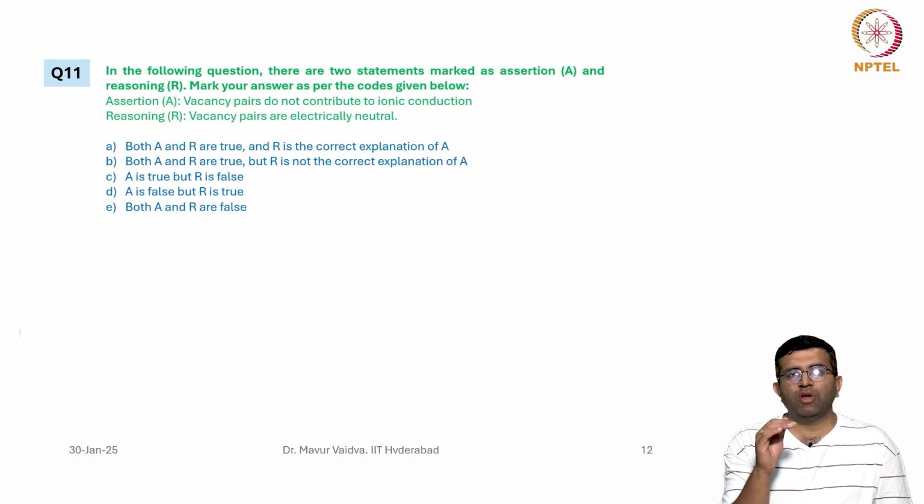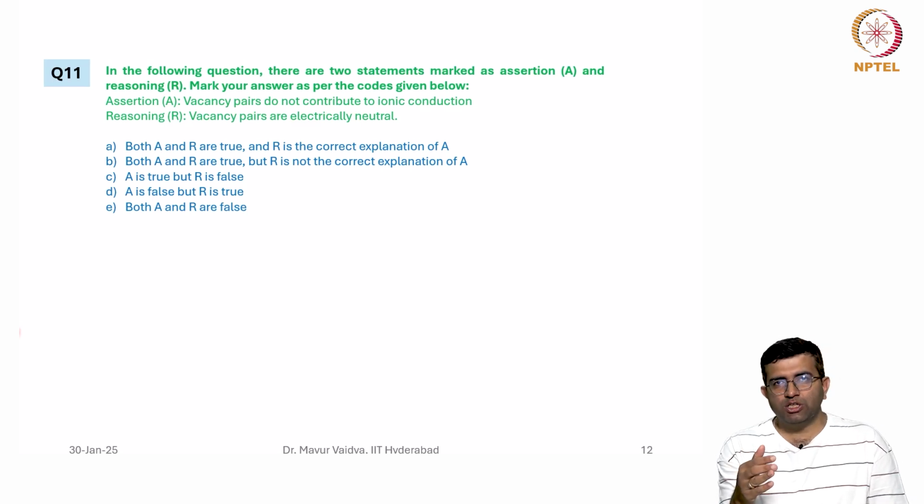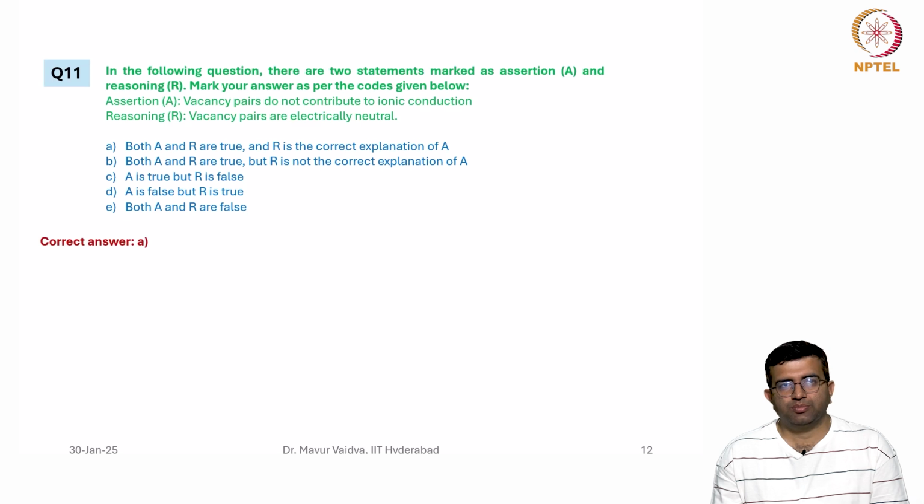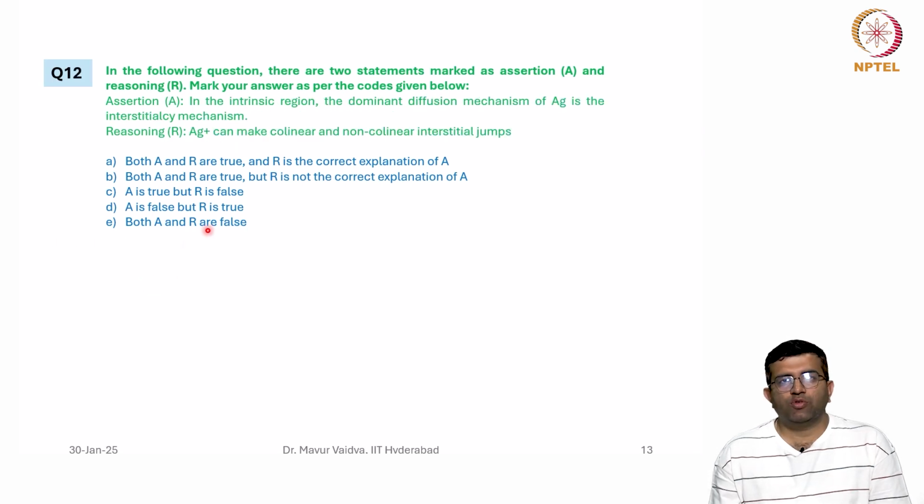And now we have to see whether R is the correct explanation of A. In this case, it is, because the reason vacancy pairs do not contribute to ionic conduction is that they are electrically neutral. So, in this case the correct option will be A. Question number 12 is also of the same format.